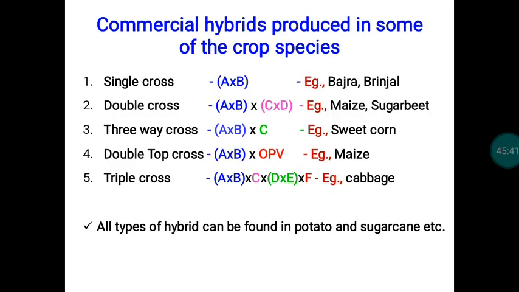Based on different systems, we have different types of hybrids in the case of bajra, brinjal, maize, and so on. Based on the number of parents used and the number of crosses made, hybrids are classified into single cross, double cross, three-way cross, double top cross, and triple cross. In bajra and brinjal, we make a cross between two parental lines, A cross B. Here we use two inbreds, two parental lines. That is a single cross.